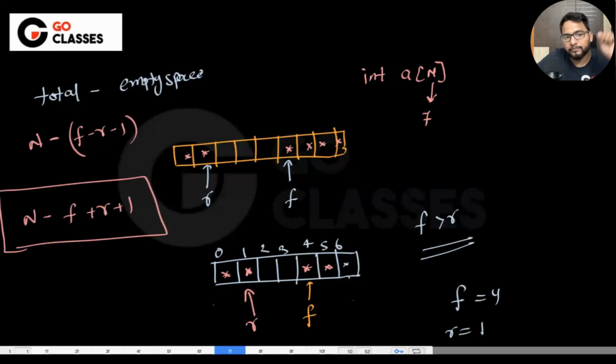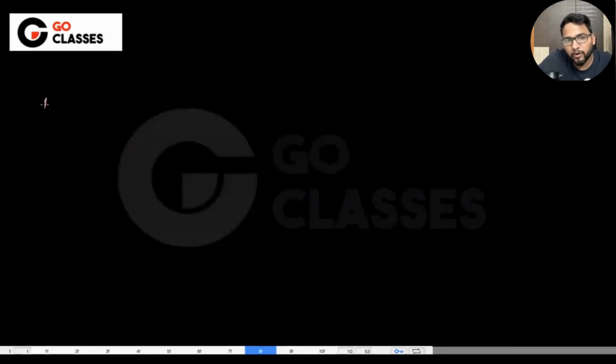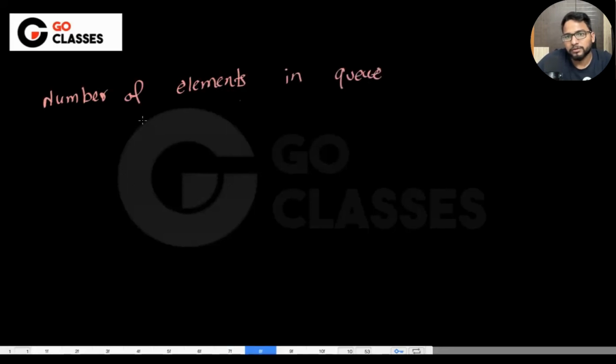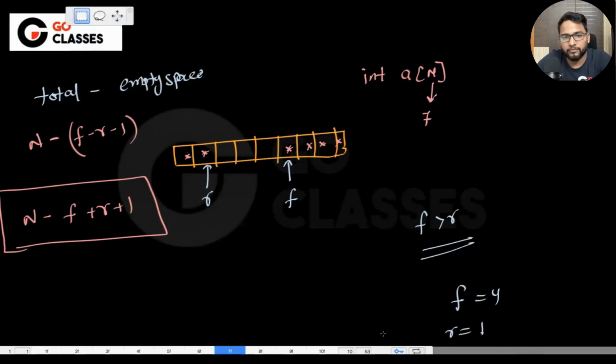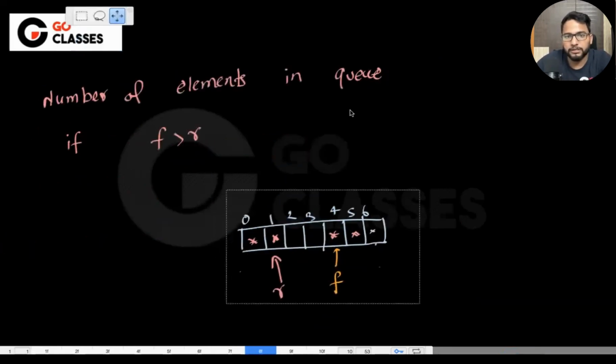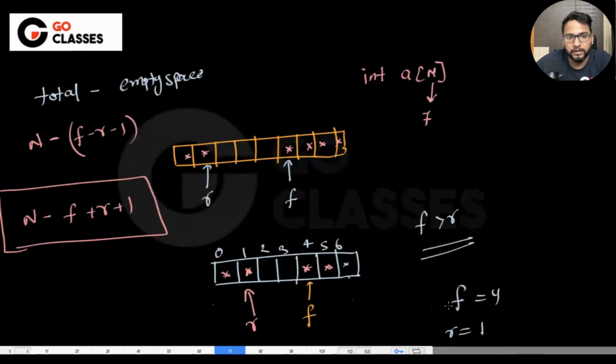So basically, the number of elements in Q if f is greater than r, then what are the elements that we are getting? Just a second. So this is the case, and we are getting this much, right?